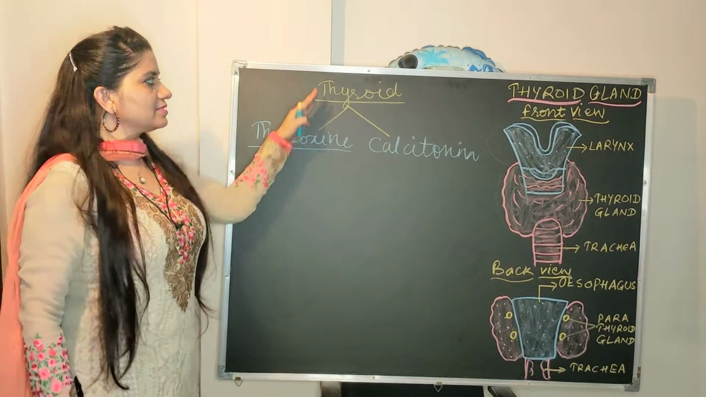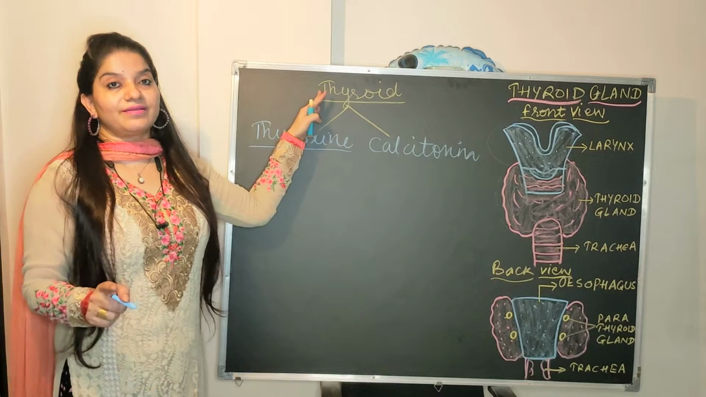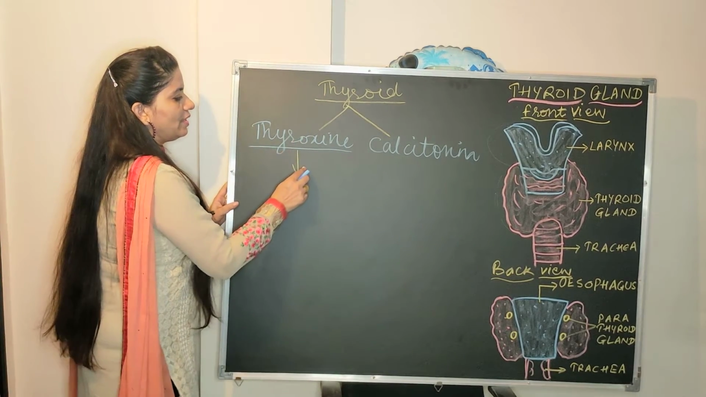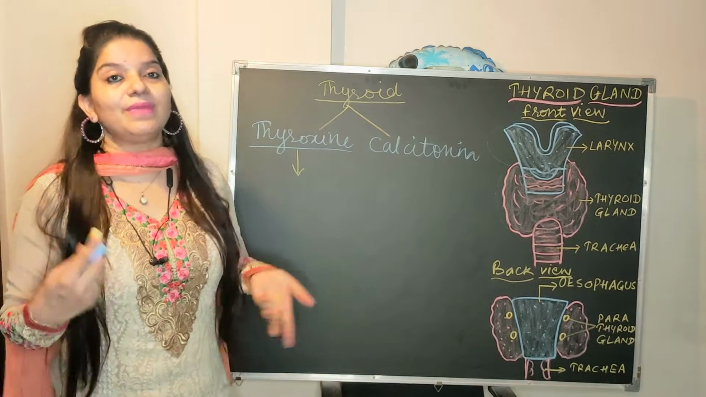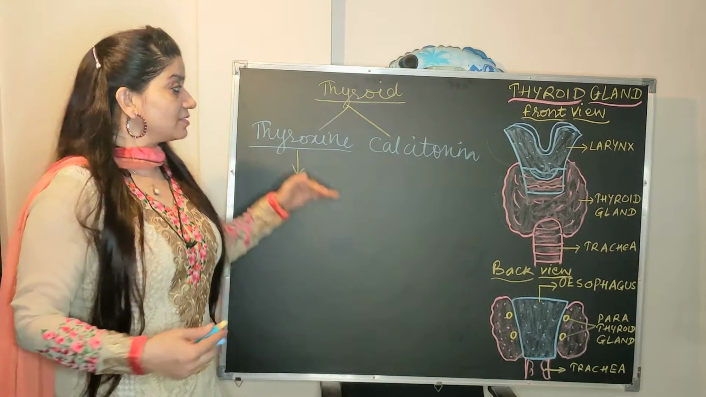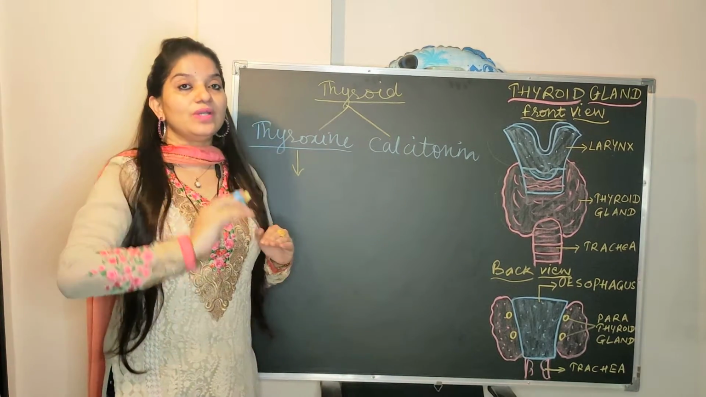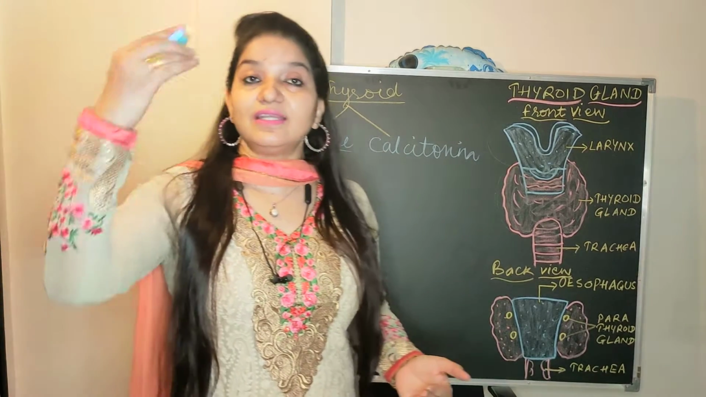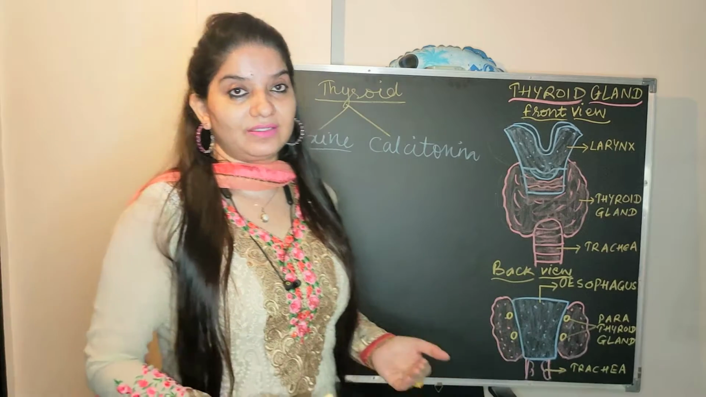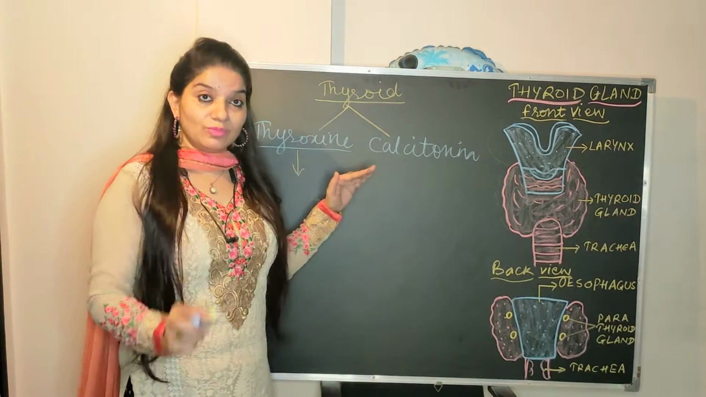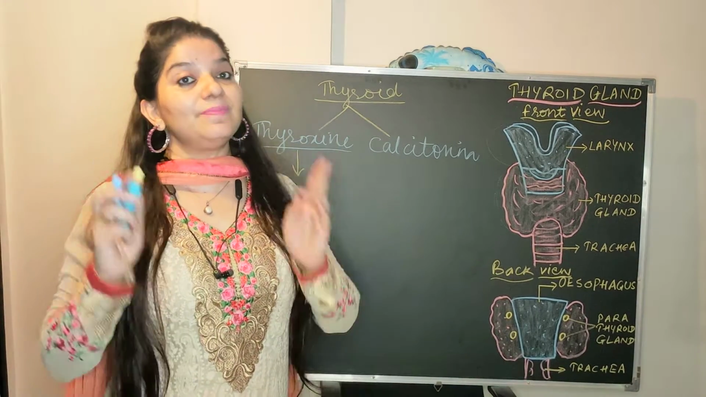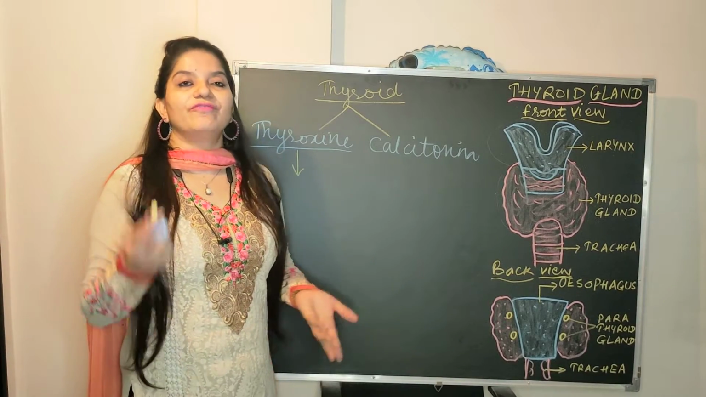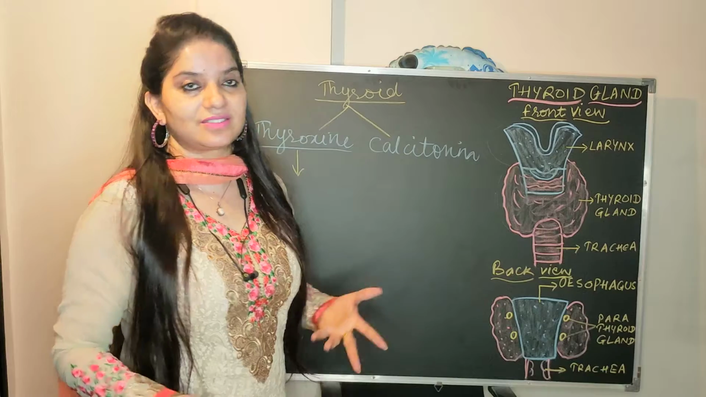Thyroxine is the hormone which is secreted by the thyroid gland. What does this thyroxine do? It controls the basal metabolism. If thyroxine increases, it will increase the metabolic rate. And if it decreases, then it decreases the metabolic rate. So thyroxine is a hormone which is responsible for basal metabolism of what? Of carbohydrates, proteins and fats.